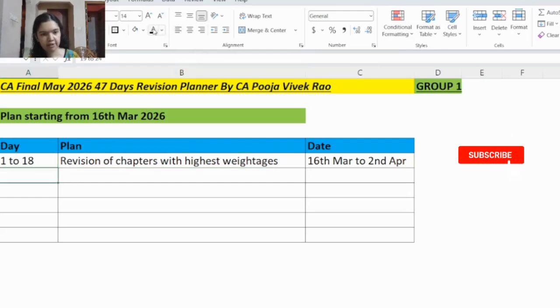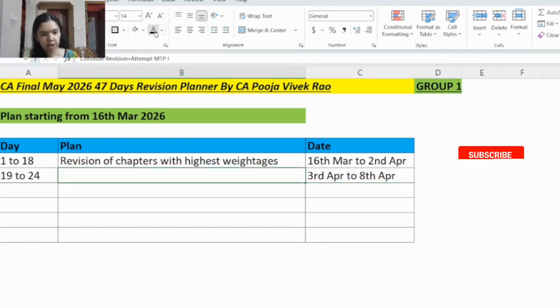Now moving ahead with the plan. From day 19 to day 24. That is from 3rd April to 8th April. So here what you will be doing is you will be continuing your revision plus you will attempt the mock test paper series 1. So how you will do is like in the real exam, 1.5 days you will revise one subject and then you will give the mock test paper for that subject.